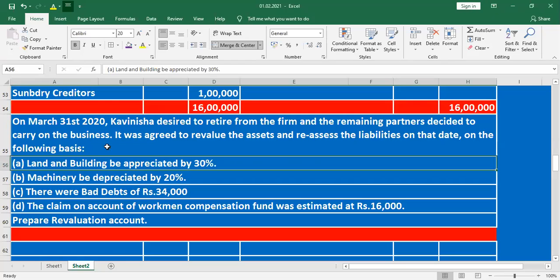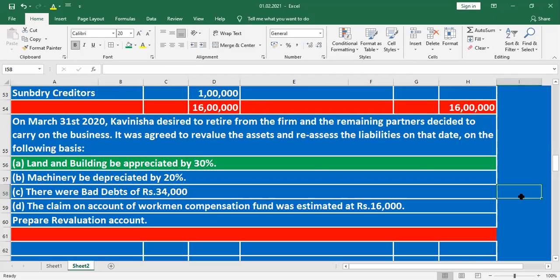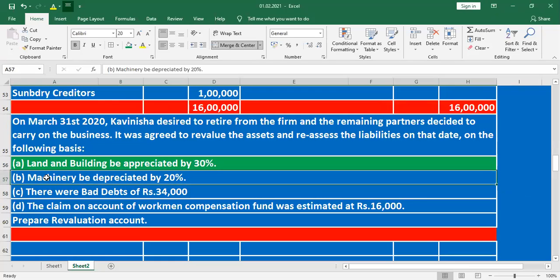Listen, students, very simple logic. All the gains, where do we mention them? On the credit side of the revaluation account. Why? Because of the nominal account rule: debit all expenditure, credit all income. Then machinery is depreciated by 20%.